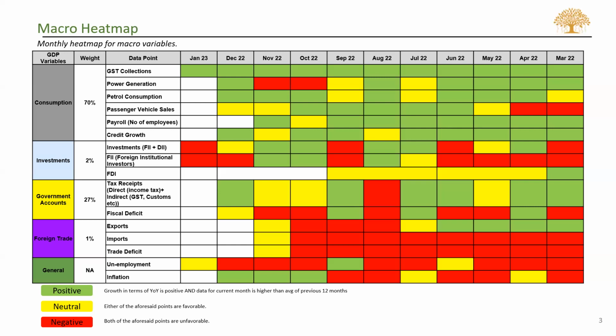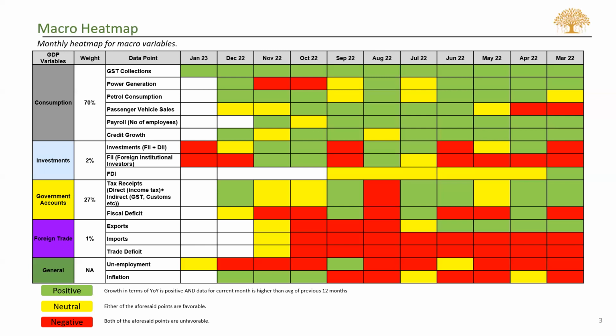The next is payroll. We have it for the month of November. It's a bit of a lag in data that we are seeing, basically a lag of 2 months. Payroll gives data on the number of employees that have enrolled on the EPF. What we are seeing is that the current level is higher than the average for the 12 months period. Because of that, we have turned it into green.